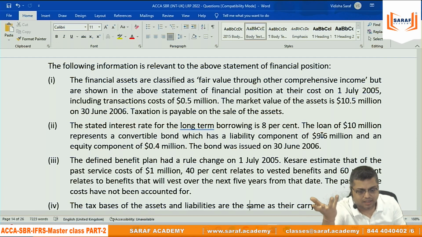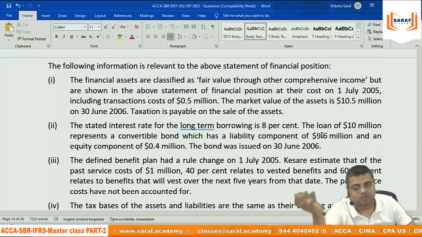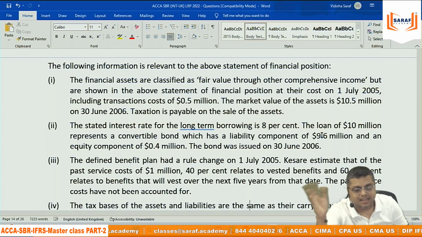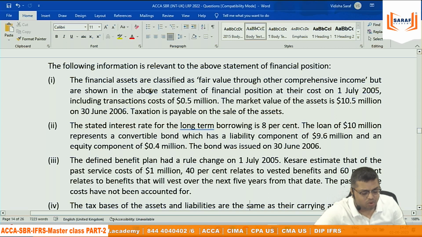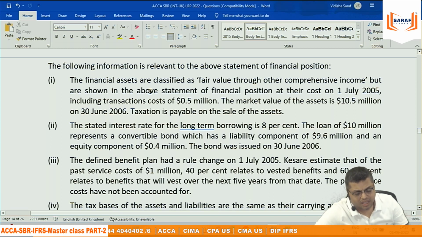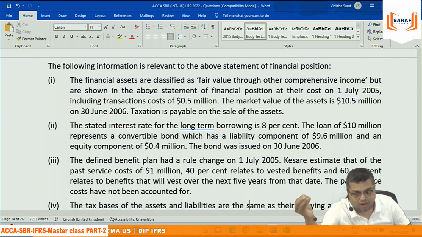So दोनों तरह से, logic and financial calculation both ways, the market rate is greater than 8%. Convertible bond, those companies issuing it will always say we will be giving you lower interest because we are giving you one benefit, to convert it into shares. So for that reason we are giving you lower interest.